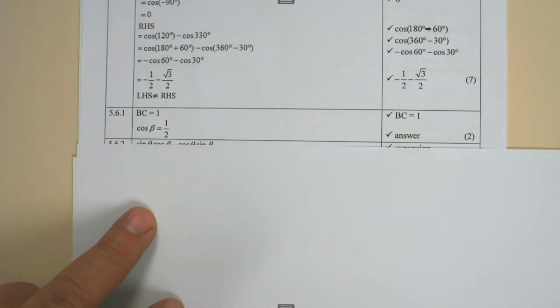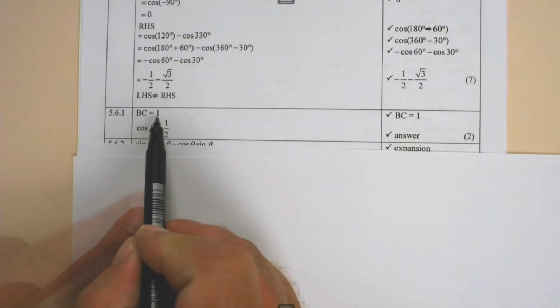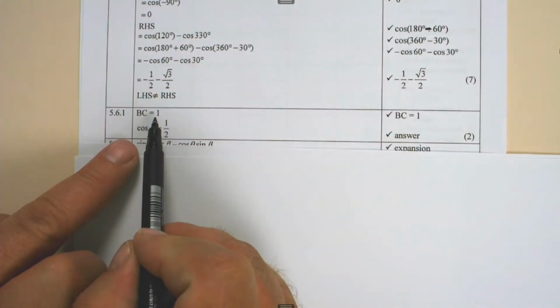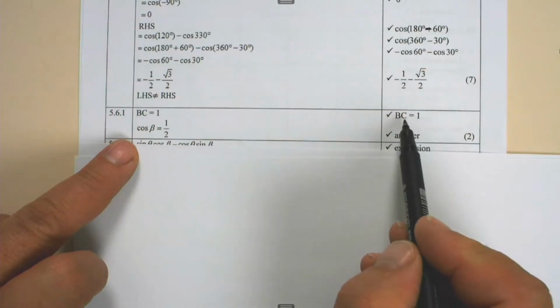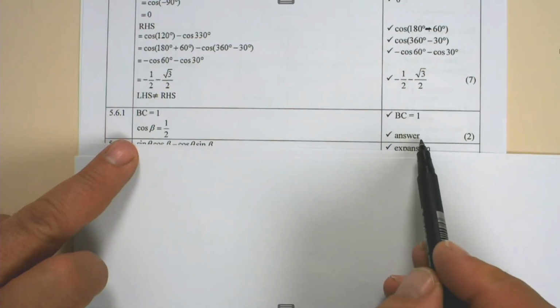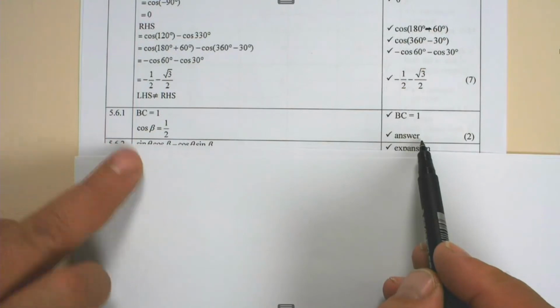In 5.6.1, they say if it is given that 2 cos theta is equal to root 3 and theta and beta are complementary angles, by making use of a diagram and no calculator, determine the value of the cos beta. Now, in this case, we can say BC is equal to 1 because we are making use of our special angles. So 1 mark for BC equal to 1. And 1 mark for the cos of beta equal to a half. The answer for that, we allocate another mark.